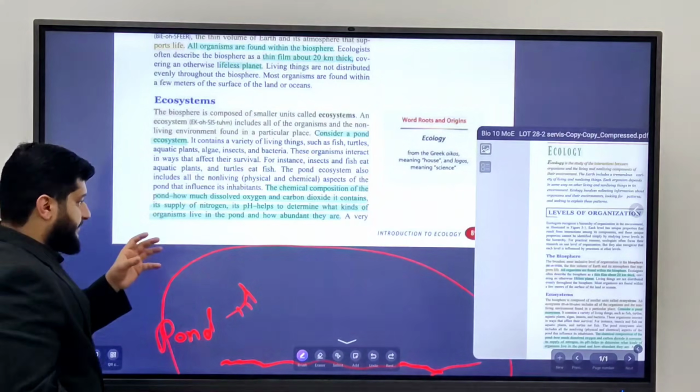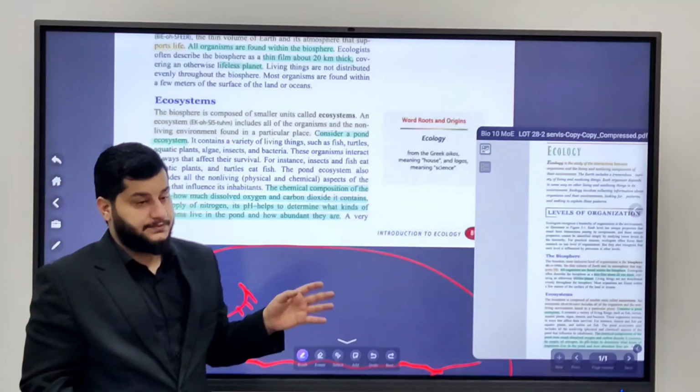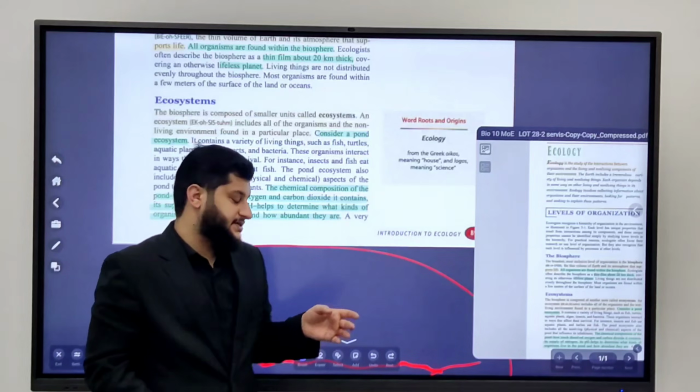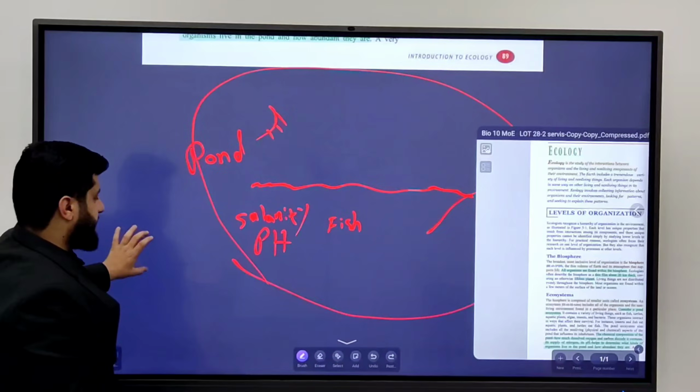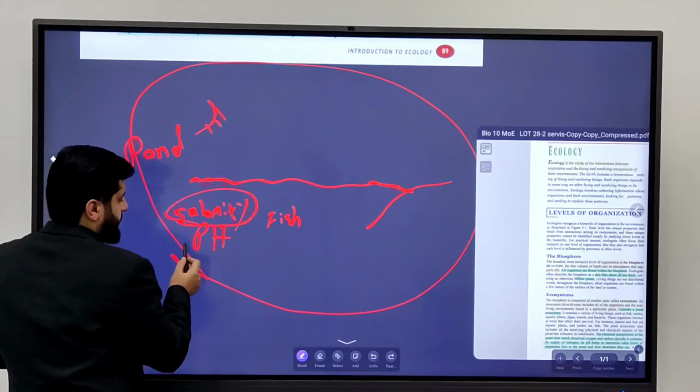So a pond has chemical and physical compositions. The chemical compositions, like I said, you can say the salinity of water is a chemical composition of water.